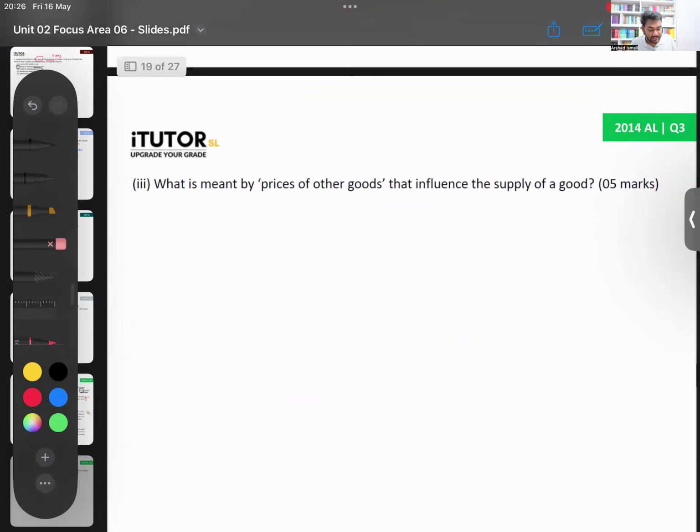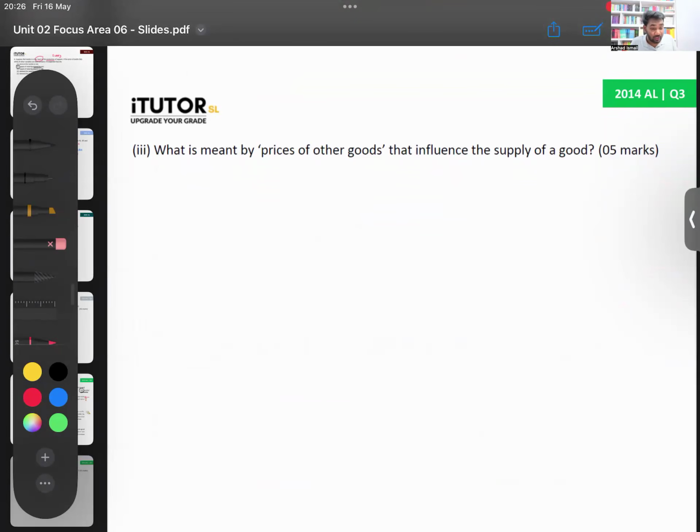Then 2014 question 3, part 3. They're asking you, what is meant by prices of other goods that influence the supply of a good? And they're asking you, Lamai, for 5 marks now. So what is the price of other goods in supply? When we say prices of other goods, what does that mean?